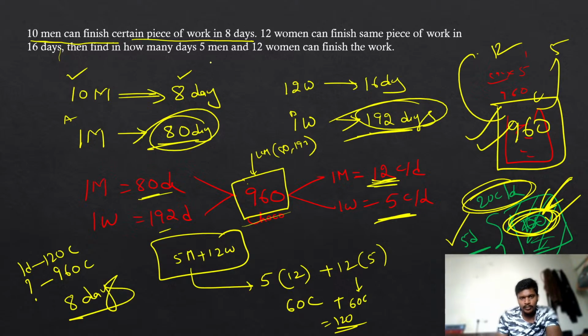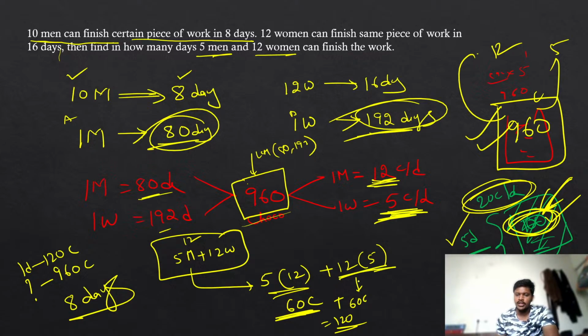In my problem, 5 men and 12 women are eating. So if one man can eat 12 chocolates, 5 men can eat 60 chocolates in one day. Similarly, if one woman can eat 5 chocolates in one day, 12 women can eat 60 chocolates in one day. And I am saying that both of them are working together. That means both of them are eating together. So they can eat 120 chocolates in just one day.